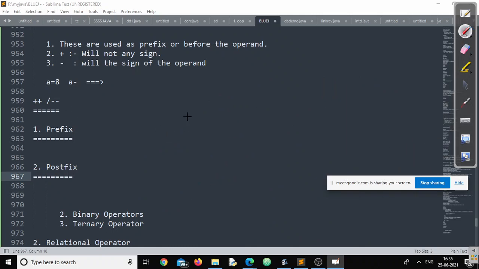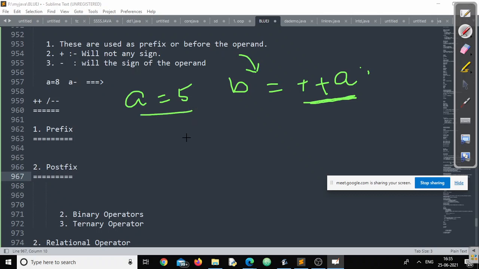We'll go to the same example. A is equal to 5. I am writing here B is equal to plus plus A, right? Now, as per the definition, if I encounter this kind of expression, it will increment the value first, then it will be used. Before coming to this expression, the value of A was 5, right?